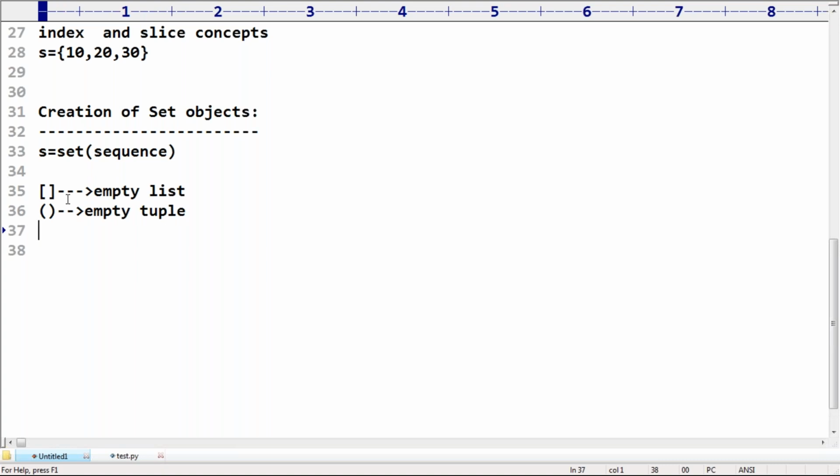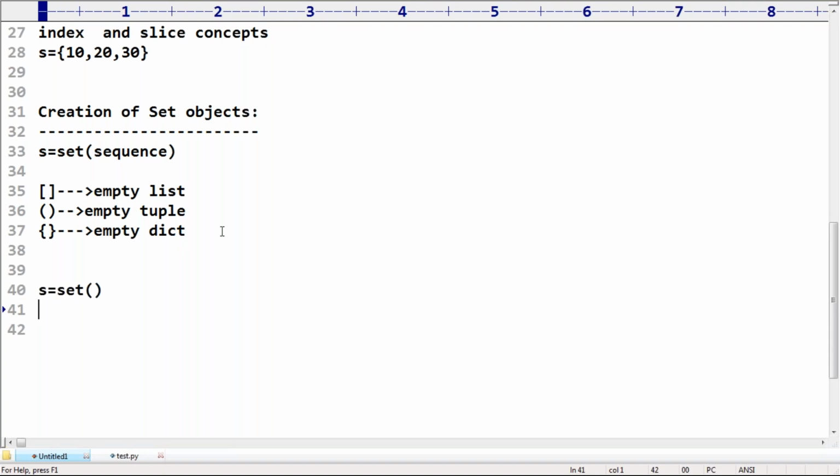tuple. In the case of tuple, a single value tuple is going to create a big story. But an empty tuple, no problem at all. If I take curly braces like this, it is by default considered an empty dictionary. We are going to discuss it in detail. Don't worry, sir. Just be aware of the empty dictionary concept by default. Okay, that's all. Now this is the way I can create an empty set. If you want an empty set, the only option is s is equal to set(). That's it. This is the way, sir.